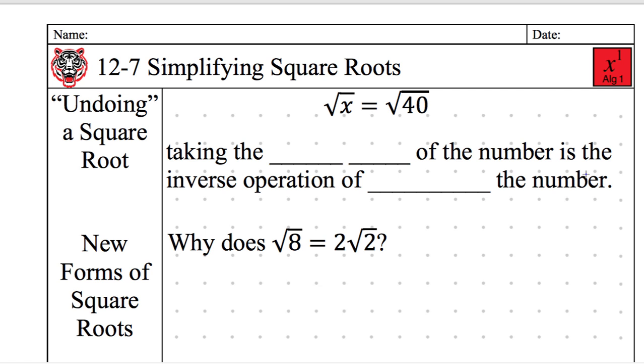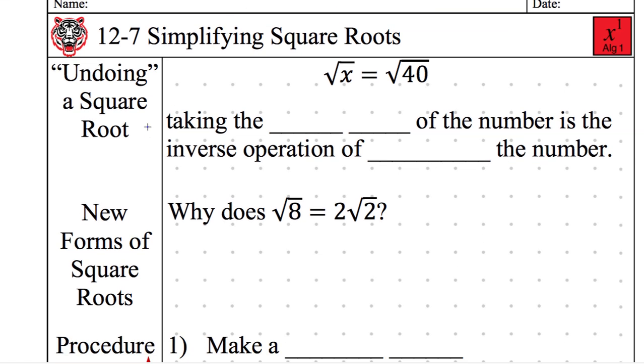We're not even going to touch the algebra of simplifying square roots. I just want to get some review on simplifying square roots because you need to do that in geometry, in algebra 2, in pre-calculus, and calculus. This is a very valuable skill. All right, so undoing a square root.